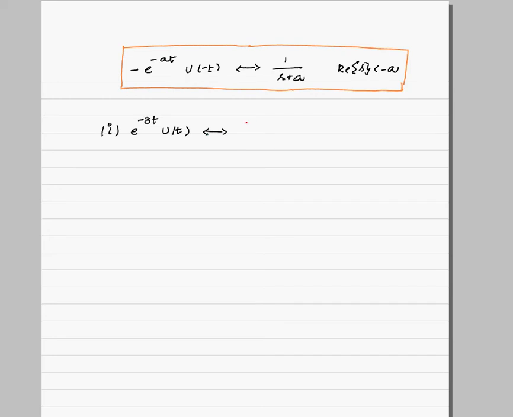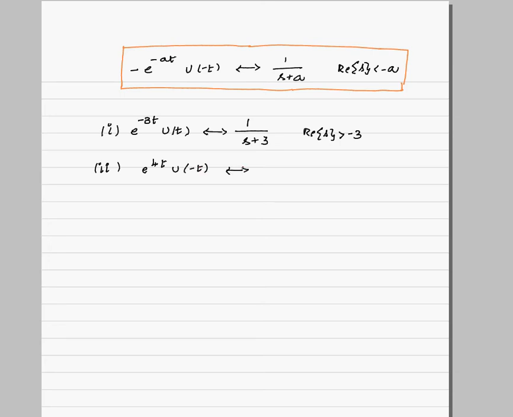So can you guess the answer? This will be 1 by s plus 3. And what about the ROC? Real part of s greater than minus 3. Similarly, if you have another signal like this, e power 4t u of minus t.